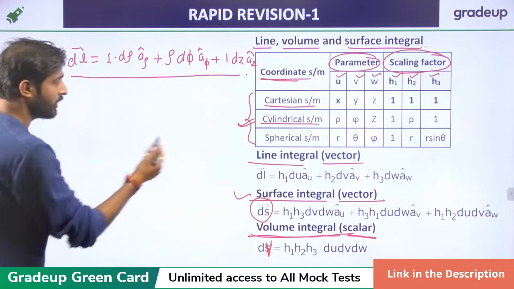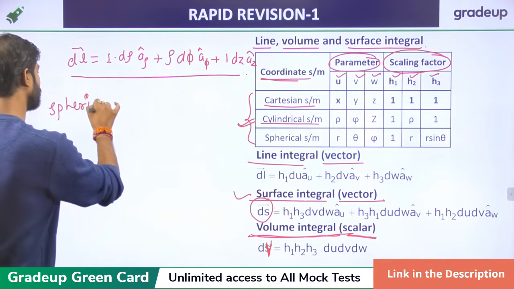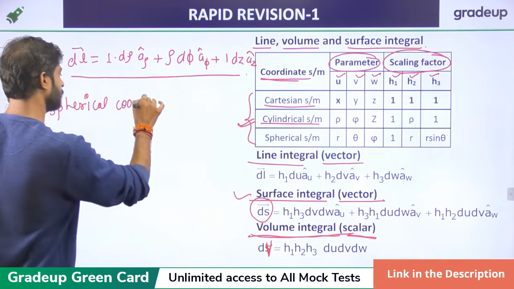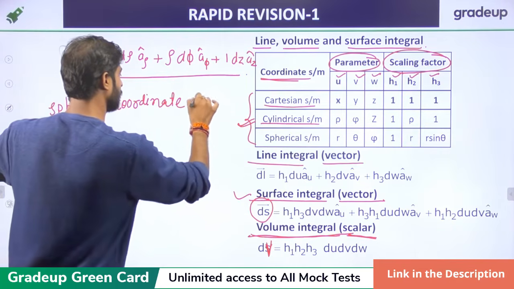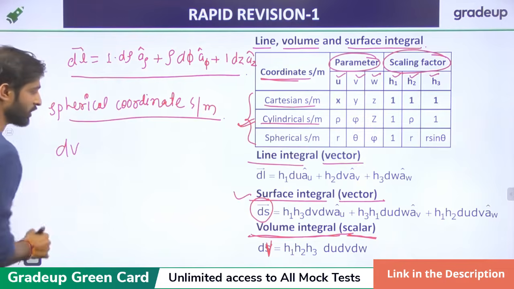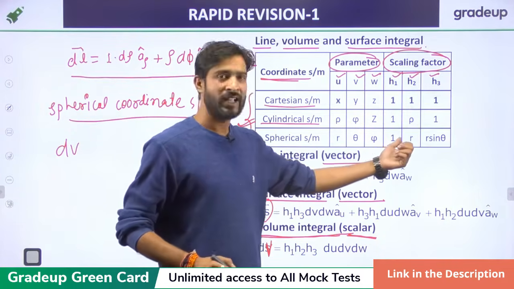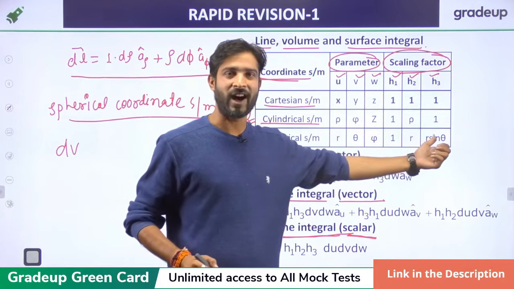For example, in the spherical coordinate system, if you write the volume element, then h1 h2 h3, what are they? h1 is 1, h2 is r, and h3 is r sine theta.